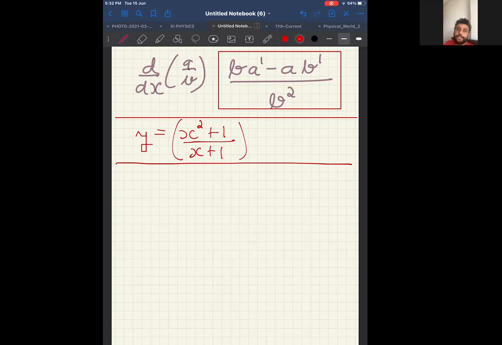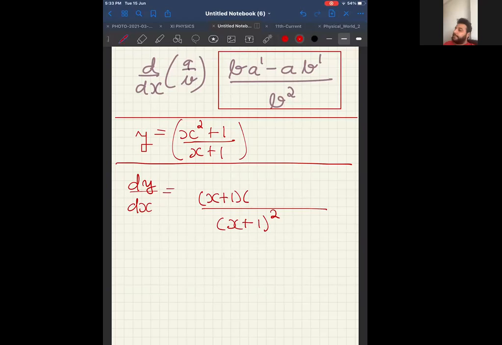Okay, now please look at the screen. I will do one problem like this so that you can understand the remaining problems. So now dy by dx is equal to, now see this, denominator square. So when I say denominator square, it is x plus 1 the whole square. Easy. Then on the top, it is denominator, that is x plus 1 into differentiation of numerator.